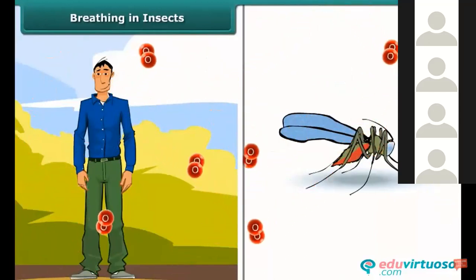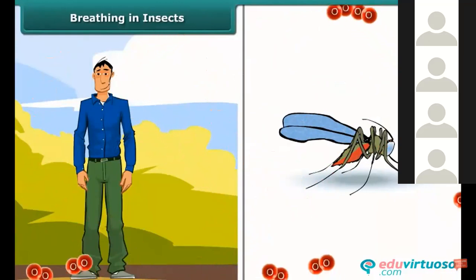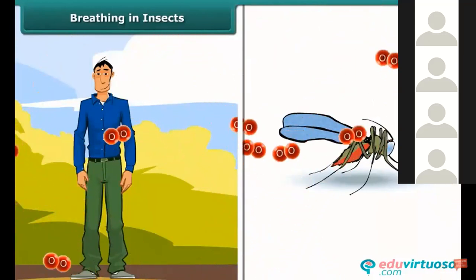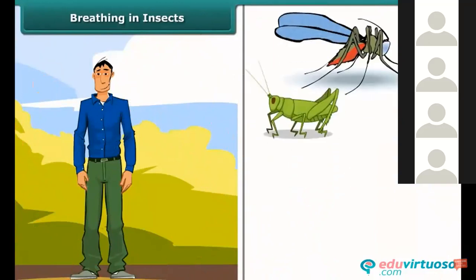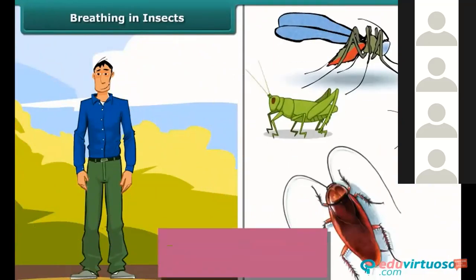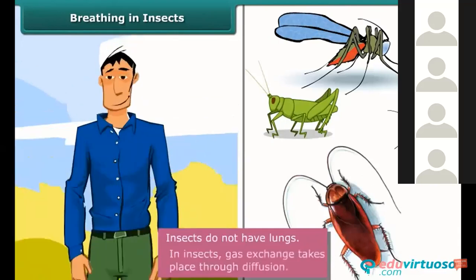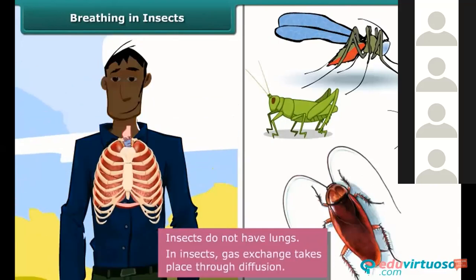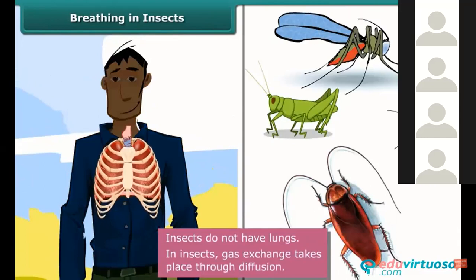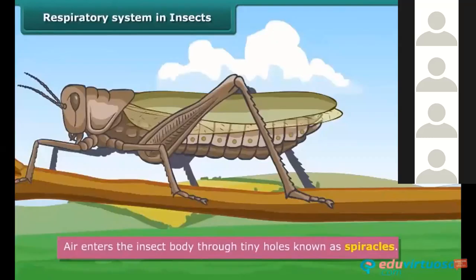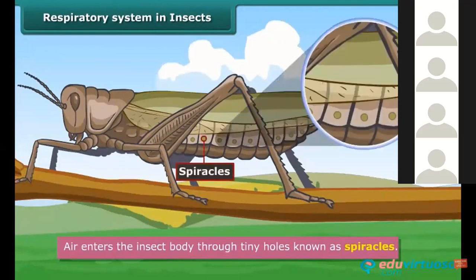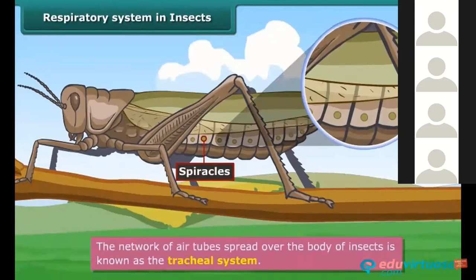Again, like human beings, they produce carbon dioxide as a waste product. But unlike human beings, insects like grasshoppers, houseflies, cockroaches, etc. do not have lungs. The process by which gas exchange takes place in insects is known as diffusion. Air enters the insect body through tiny holes present on the sides of the body. These holes are known as spiracles. The spiracles open into a network of thin air tubes spread over the body of an insect.